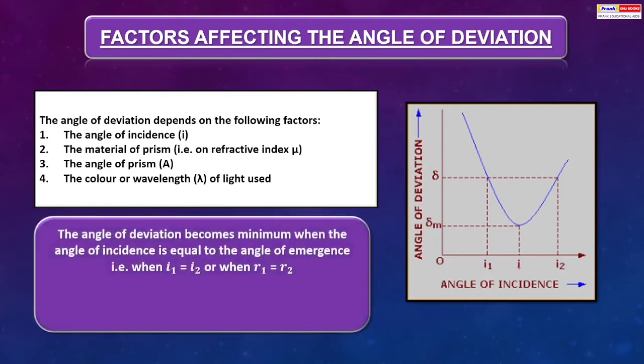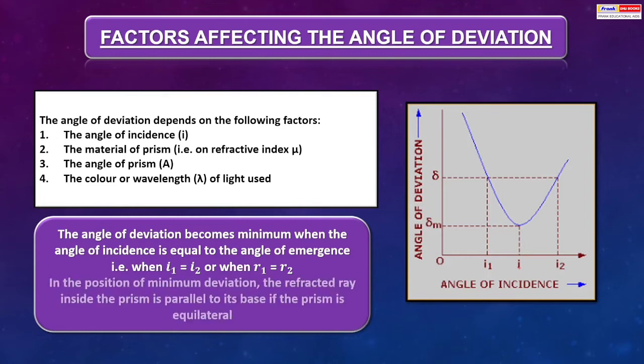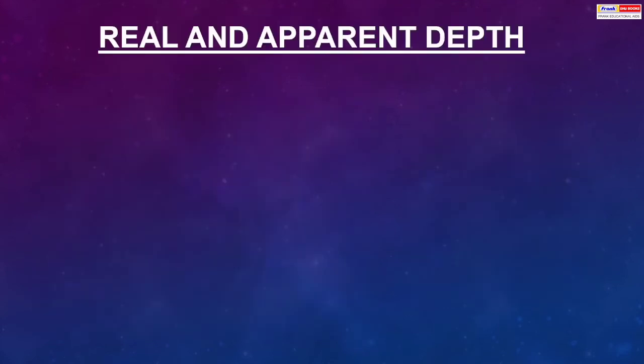The angle of deviation becomes minimum when the angle of incidence is equal to the angle of emergence, that is, when I1 is equal to I2 or when R1 is equal to R2. In the position of minimum deviation, the refracted ray inside the prism is parallel to its base if the prism is equilateral. Real and apparent depth.